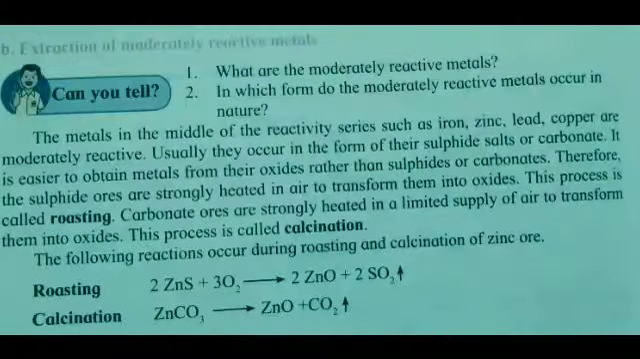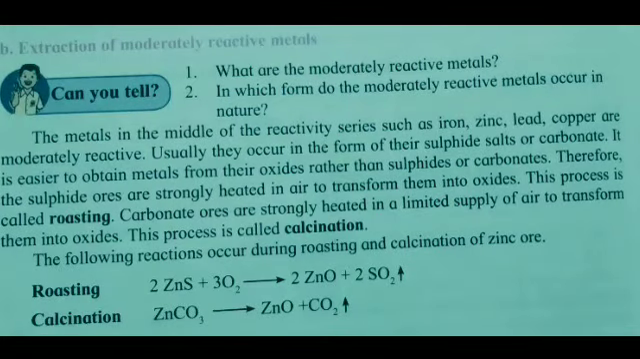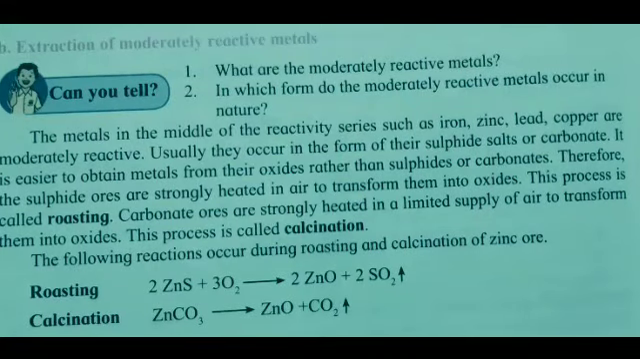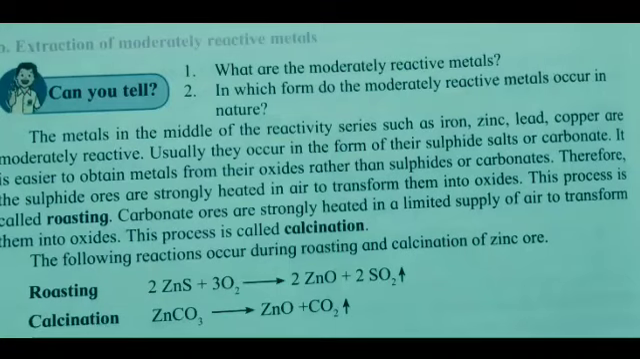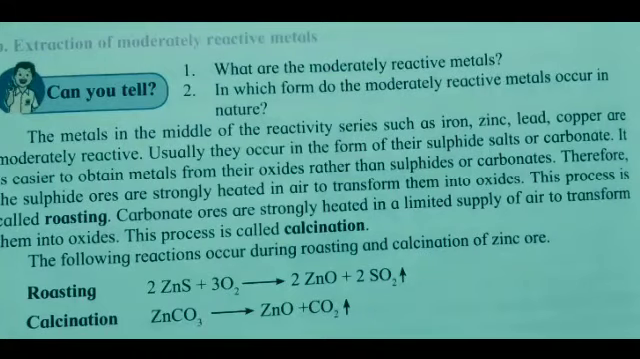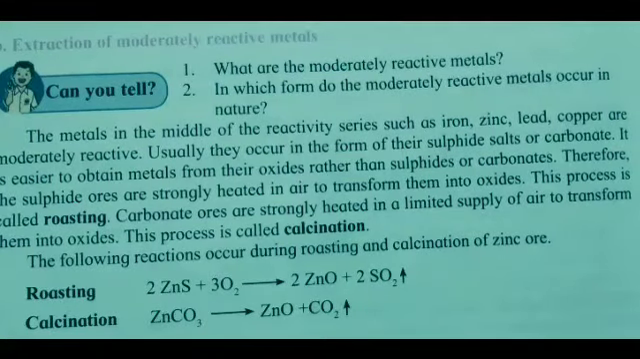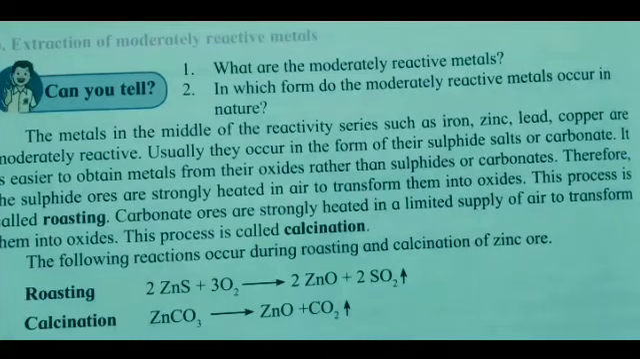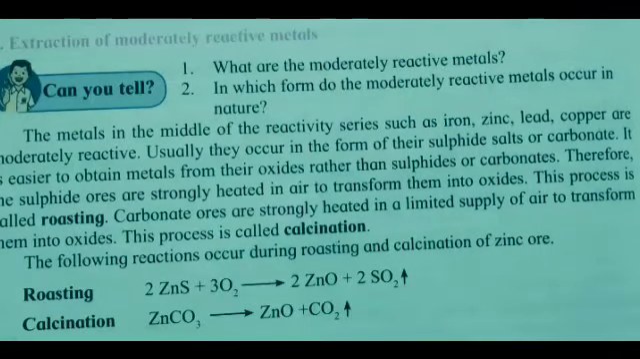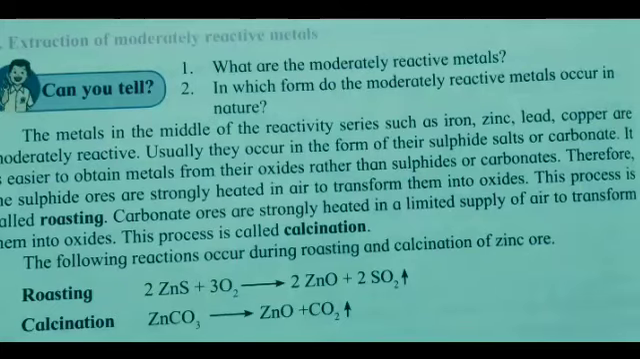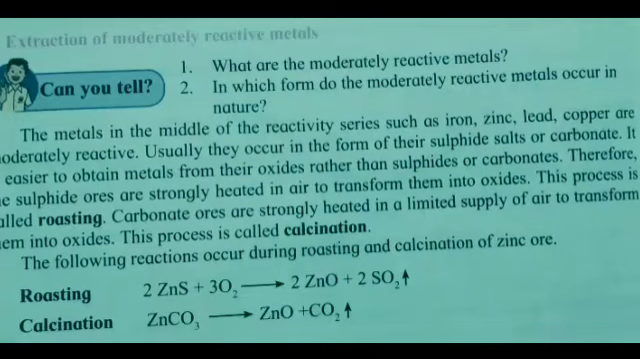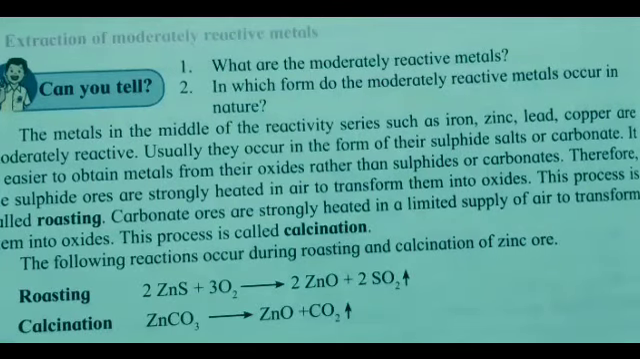Next is extraction of moderately reactive metals. The metals in the middle of the reactivity series such as iron, zinc, lead, copper are moderately reactive metals. Usually they occur in the form of their sulfide salt or carbonate. It is easier to obtain metal from their oxide rather than sulfide or carbonate. Therefore, the sulfide ores are strongly heated in air to transform them into oxides. This process is called roasting.